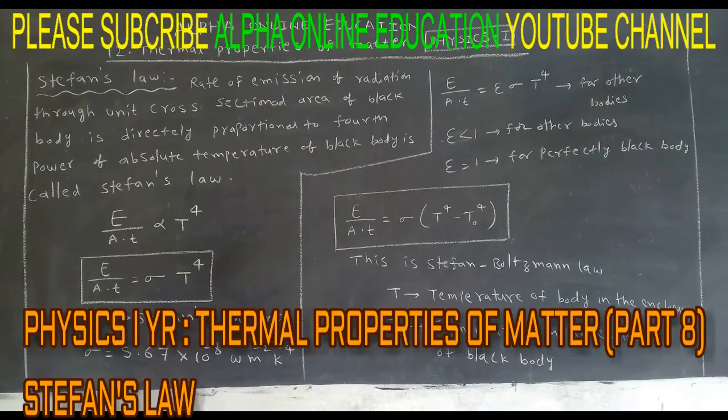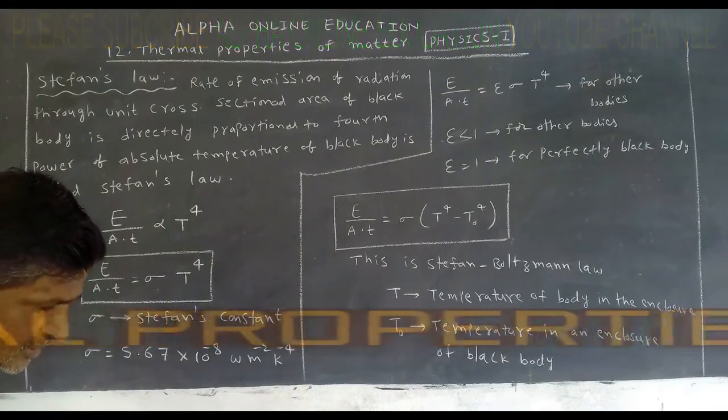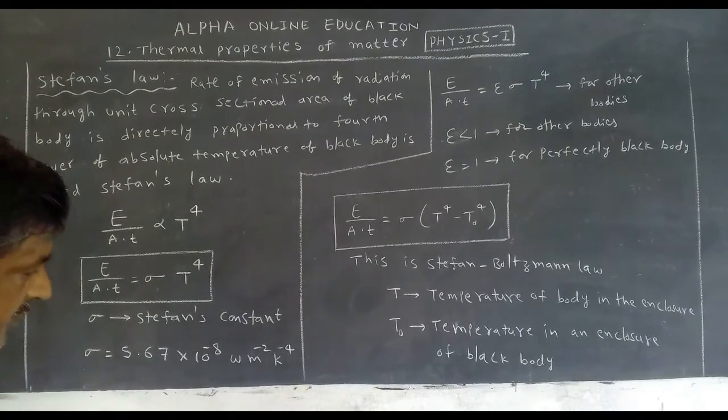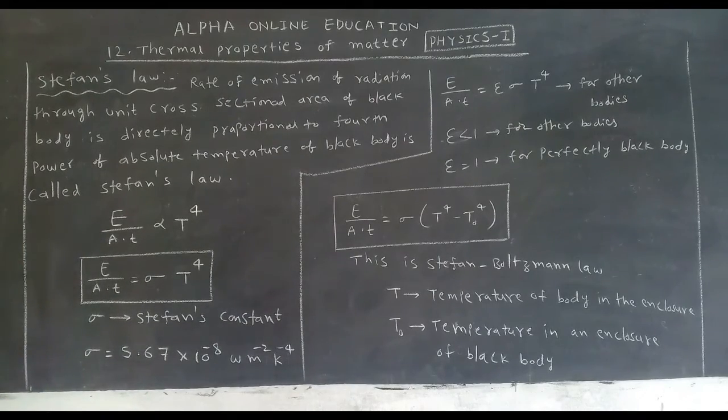It emits radiation and also absorbs all wavelengths of the radiation. So this emission energy and absorption energy depend on which factors, that we want to discuss now. It is explained mathematically with one equation. The scientist is Stefan, and on behalf of his name it is called Stefan's law. We have problems based on this.